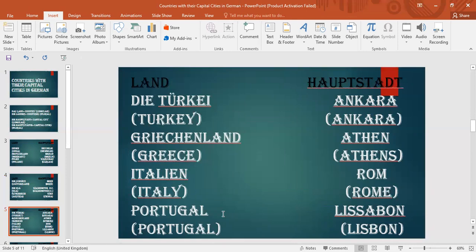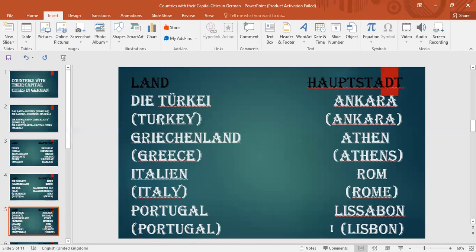So the next country we have is Portugal. This is Portugal in German, and you can pronounce it in two ways. It is Portugal in English as well, and its capital city in German is Lissabon. You can pronounce either way, and in English it is Lisbon.